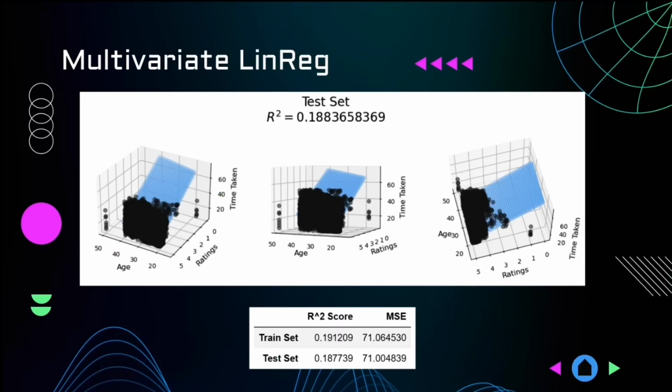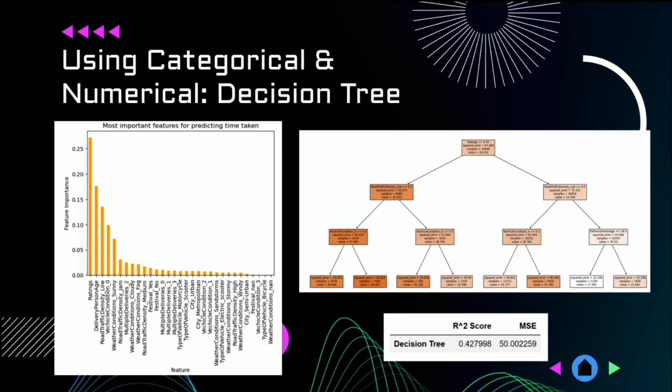So we decided to improve further by trying out multivariate linear regression, using both age and ratings. It yielded better results, however there was still a lot of improvement to be made. Because most of our features are categorical, we needed models that can deal with categorical data as well. One model that allows this is decision tree regressor. Another plus about decision trees is that it works well with the nonlinear features we have in our dataset.